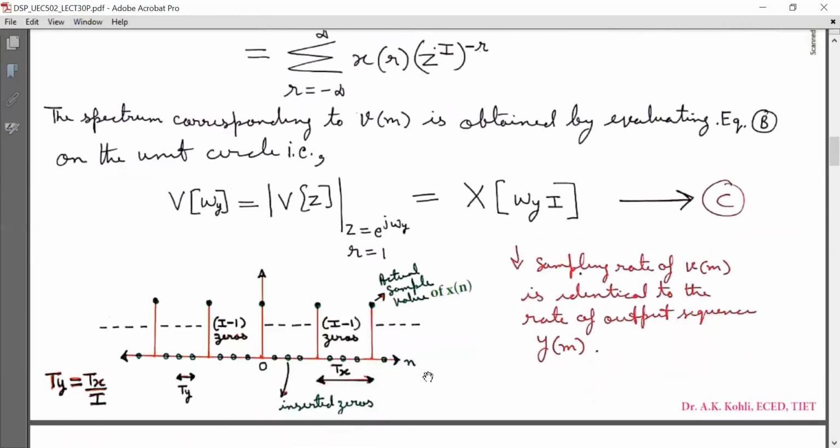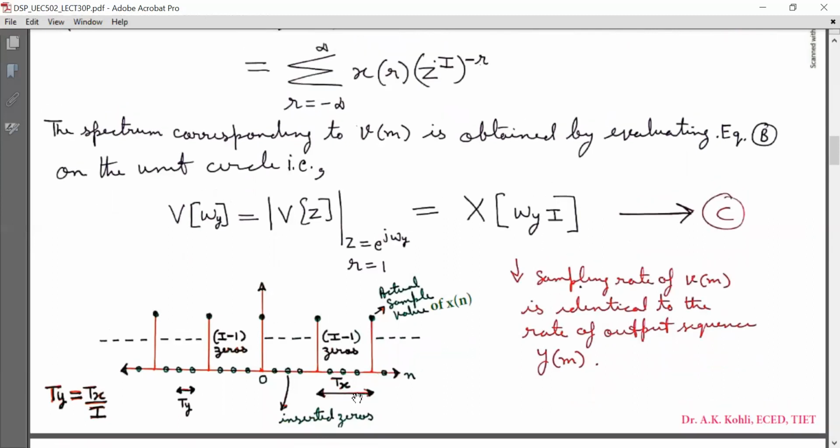Now what is happening here? Now look at this graph. These non-zero sample values belong to the sequence x(n), and the time interval between two successive non-zero values of x(n) is Tx.